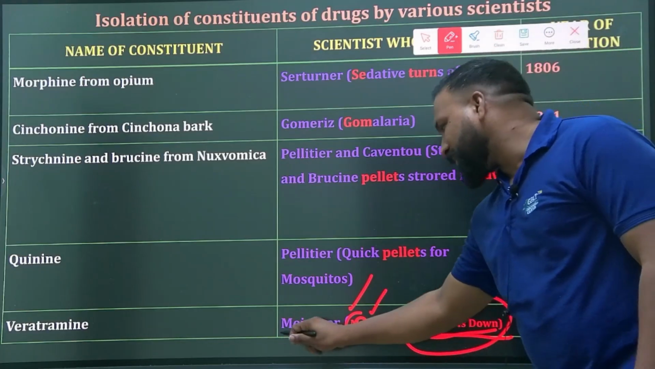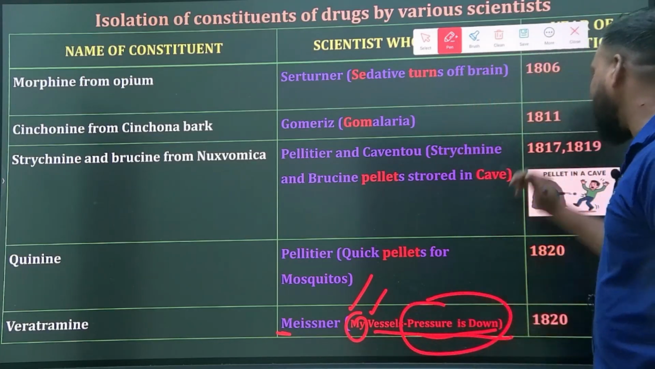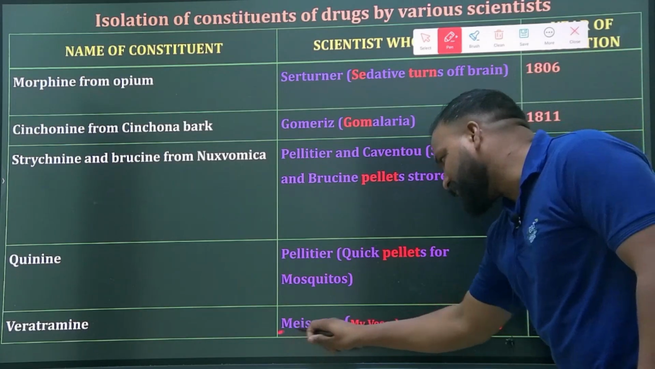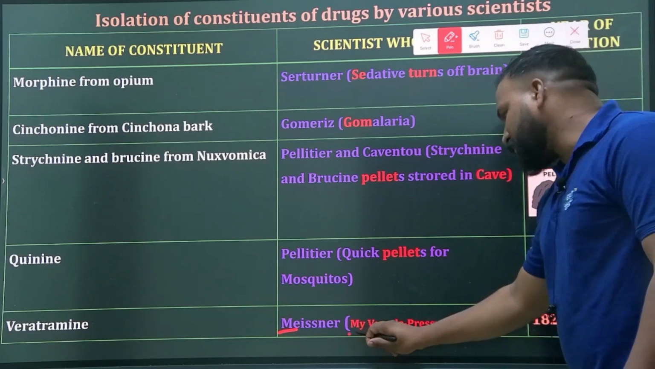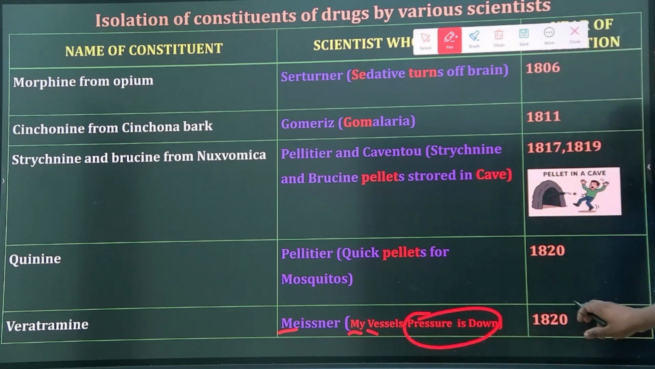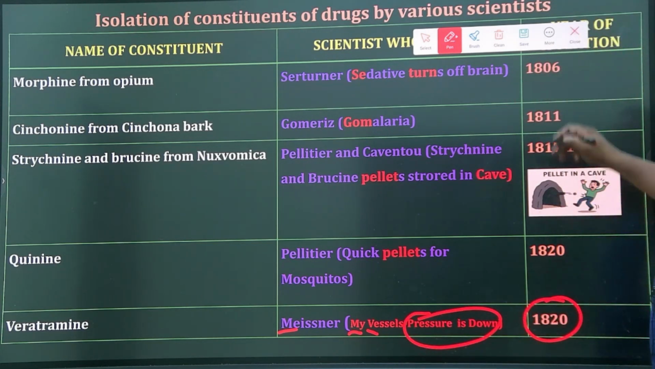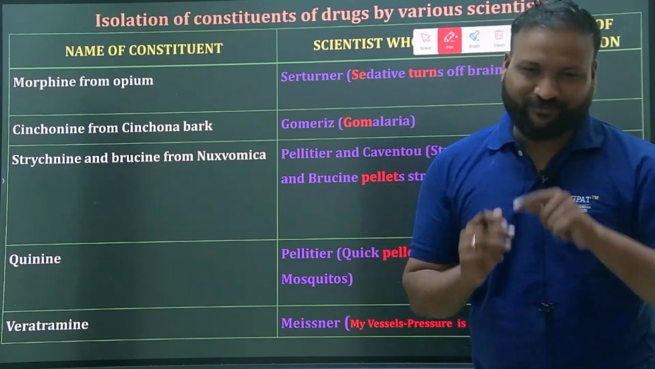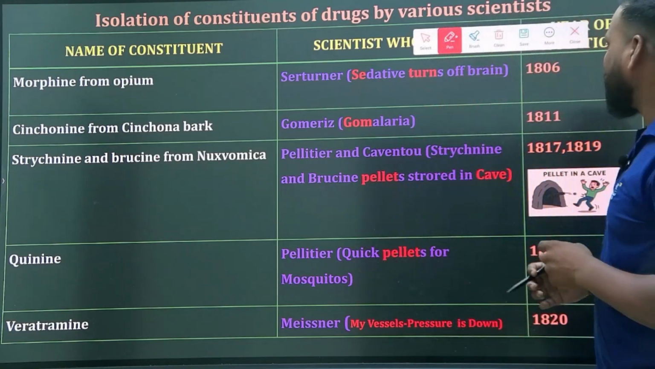M stands for Meissner: my vessel's pressure is down. V stands for veratrum, and it is an antihypertensive drug, from the year 1820. I hope you like it. If you have better mnemonics, please do comment them. Do not forget to comment them.